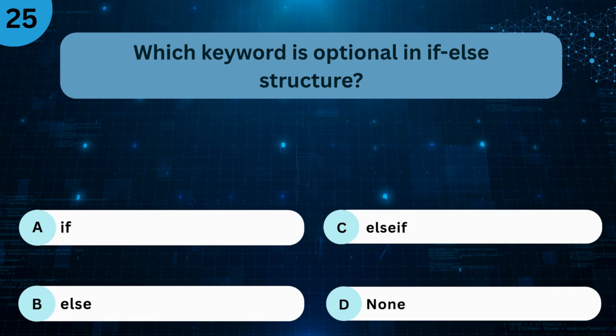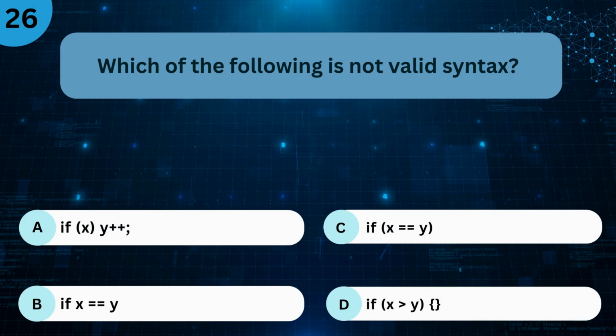Which keyword is optional in if-else structure? A. If. B. Else. C. Else if. D. None. The right answer is B. Else. Which of the following is not valid syntax?